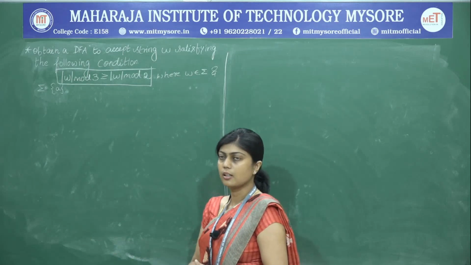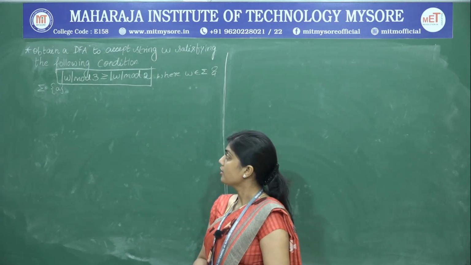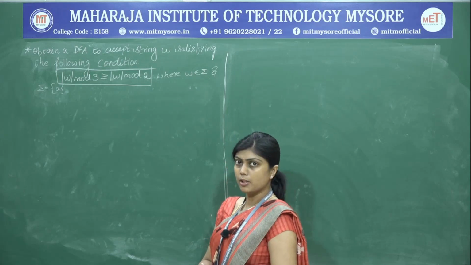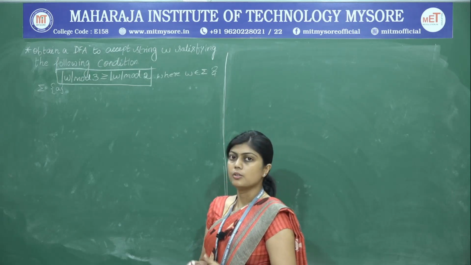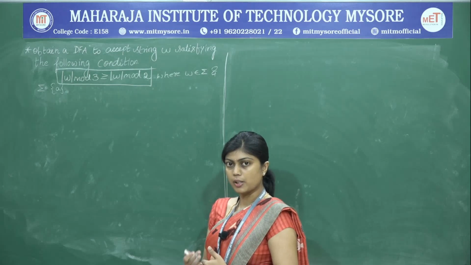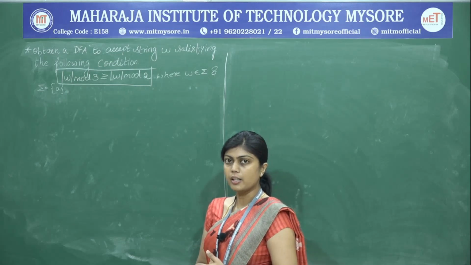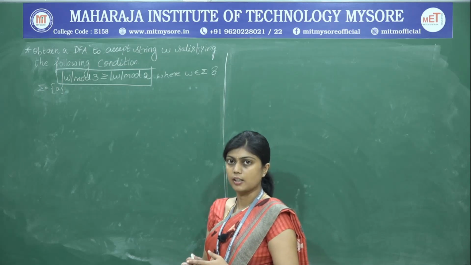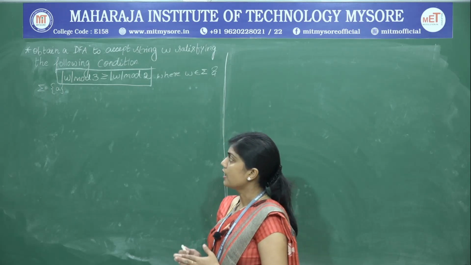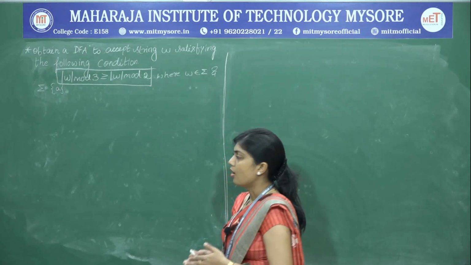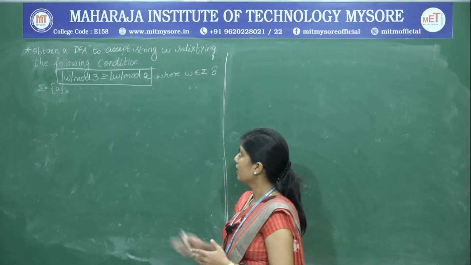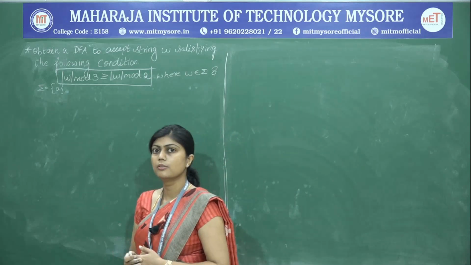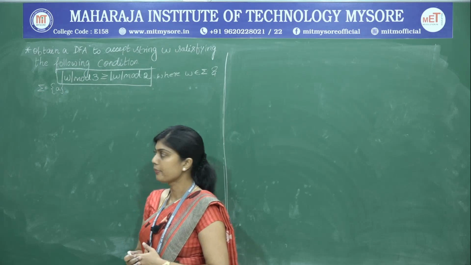The length of the string W mod 3 has to be greater than or equal to the length of W mod 2. So, when it is divided by 3, it has to be greater than or equal to the result of dividing it by 2. The length of the string has to satisfy this criterion. We will see how to go about this problem. Also, in this problem they have given that the string is made up of only A's, so the input symbol is just A.